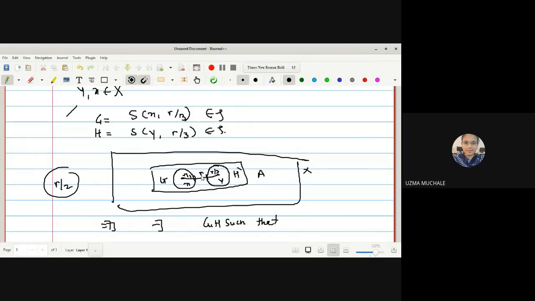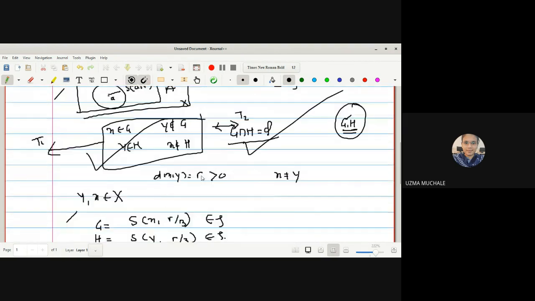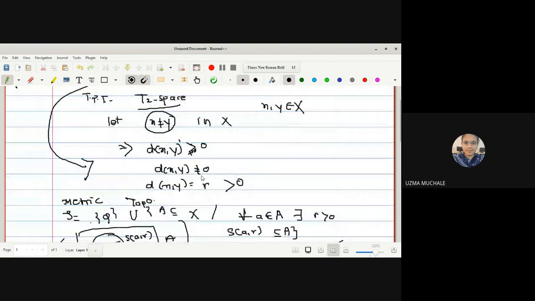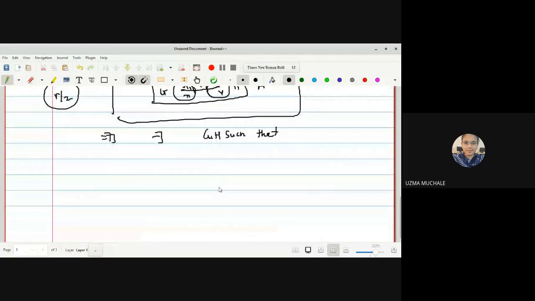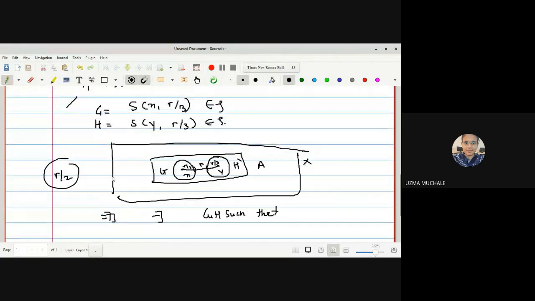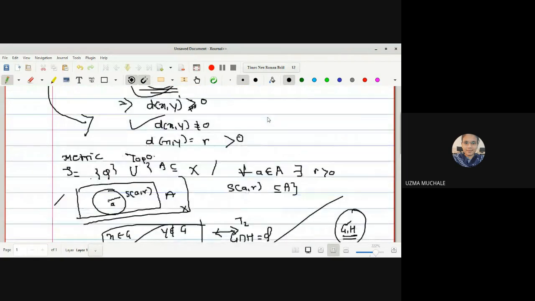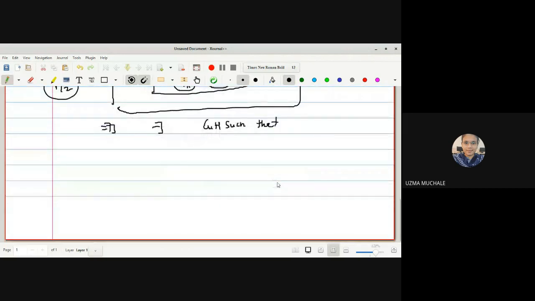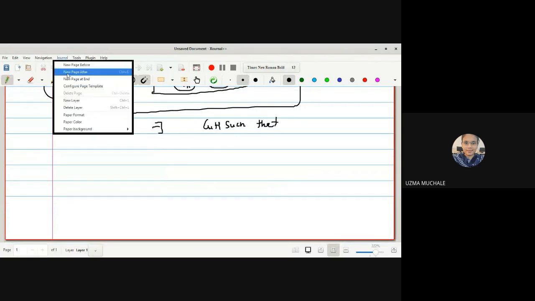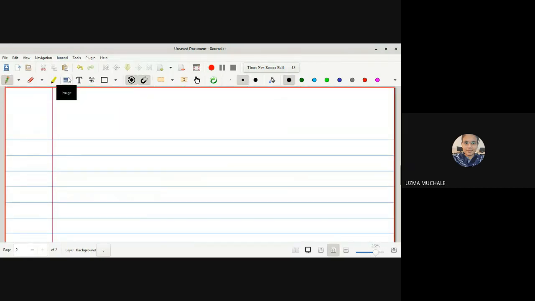It is very easy. Simply you have to go for the consideration. We have started with the assumption that x and y are two different points. So by definition of metric space, there is some distance r. That distance r I have divided into three equal parts, and then you have to just select the sphere. We can select the sphere because it is metric topology. No, how is the metric topology defined? With the help of open spheres. Now, in a very similar way, we will prove that every metric space is a T1 space.